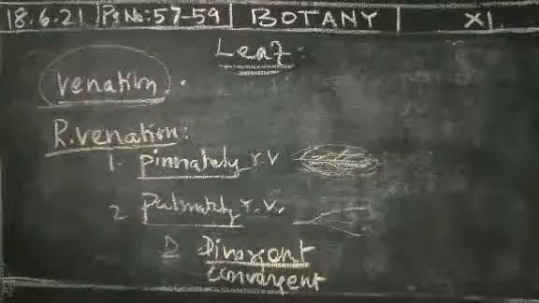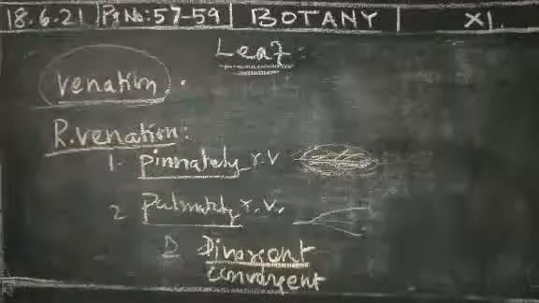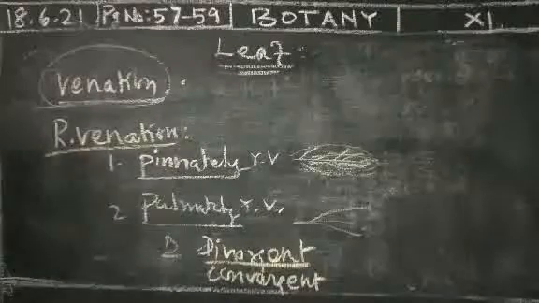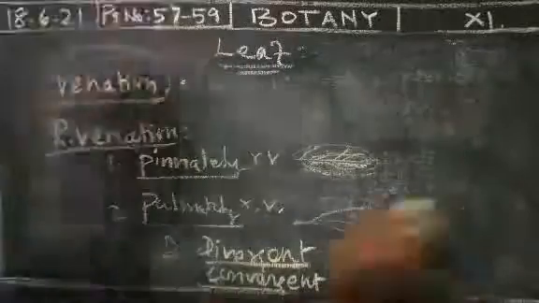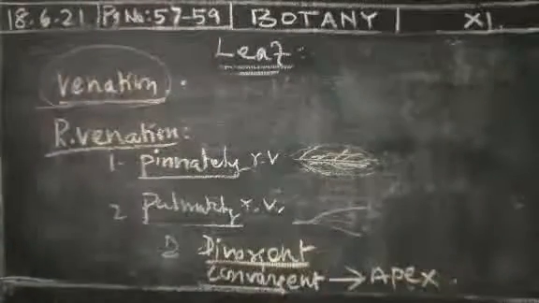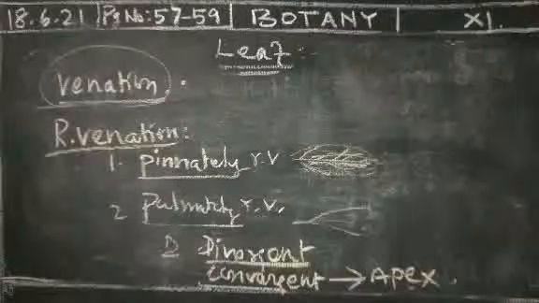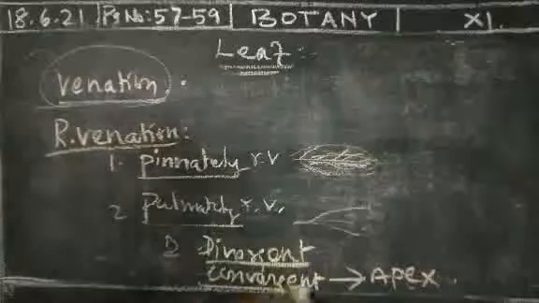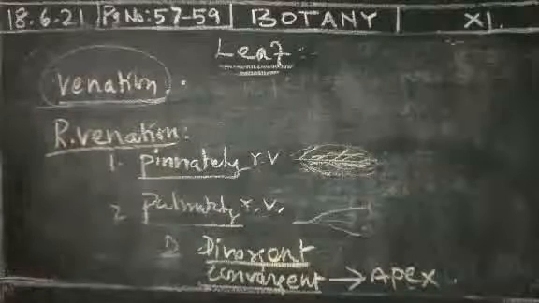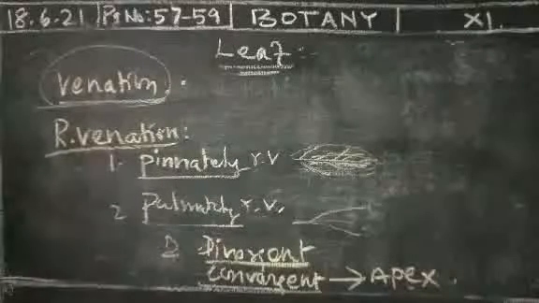Then convergent. Here the veins converge to the apex of the leaf. That is called convergent, as in Indian palm, Zizyphus, bay leaf. These are called convergent. That covers palmately reticulate venation. Next we pass on to parallel venation.